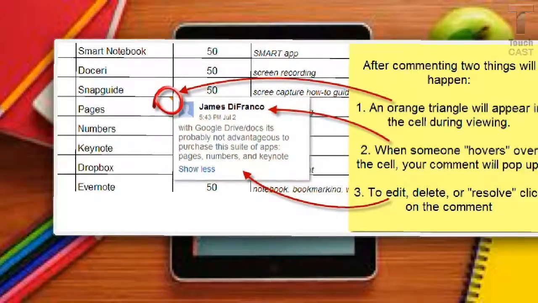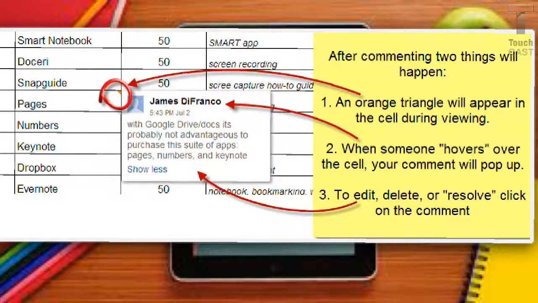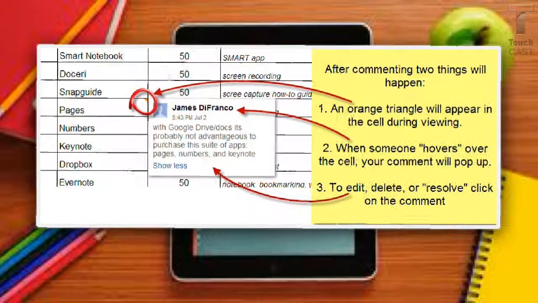Once you hover over that cell, so if I took my cursor and put it over pages, this comment pops up. If you want to edit, delete, or resolve your comment, all you have to do is click on the comment, and you can do that. So again, another neat way for us to communicate to each other regarding apps.